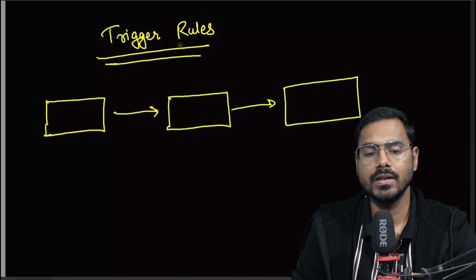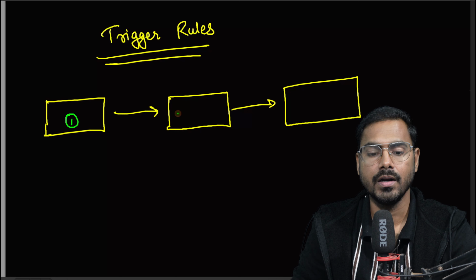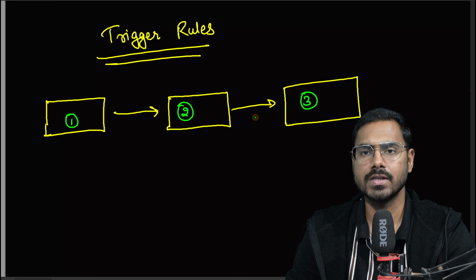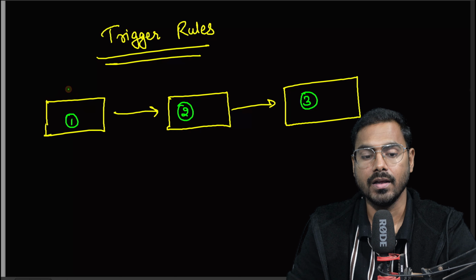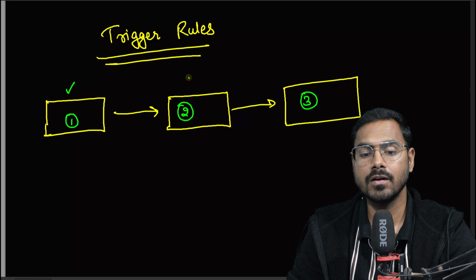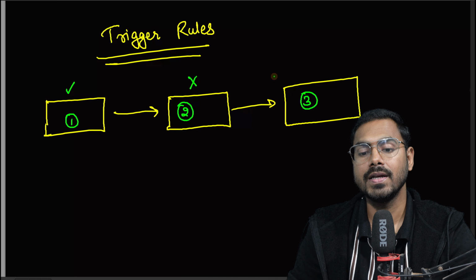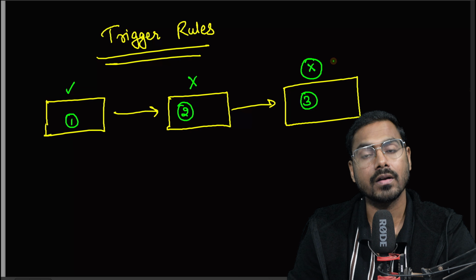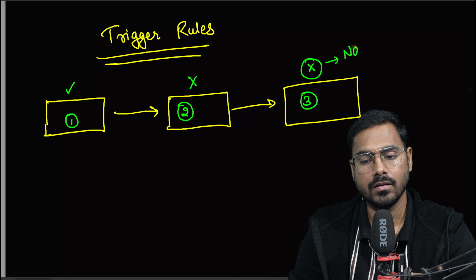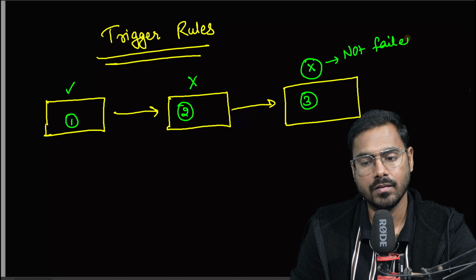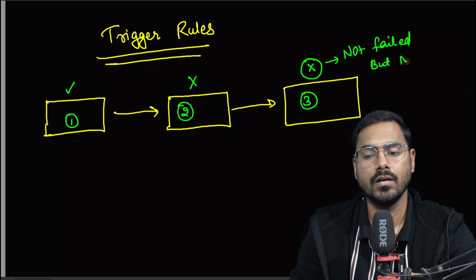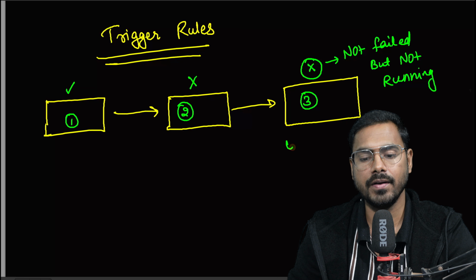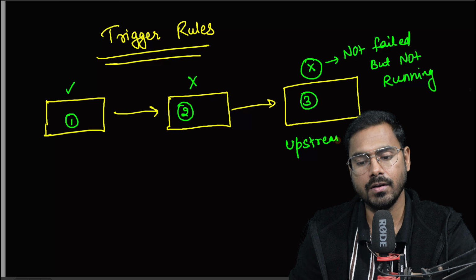If you see here, these are the trigger rules. I have task 1, task 2 and task 3, right? And this is running in a sequential manner. If this got completed, good. If this got failed, okay, now the next task will not run. This will not fail, but it will not run either. Not failed, but not running, and it will say upstream failed. So this way, it will be stopped.